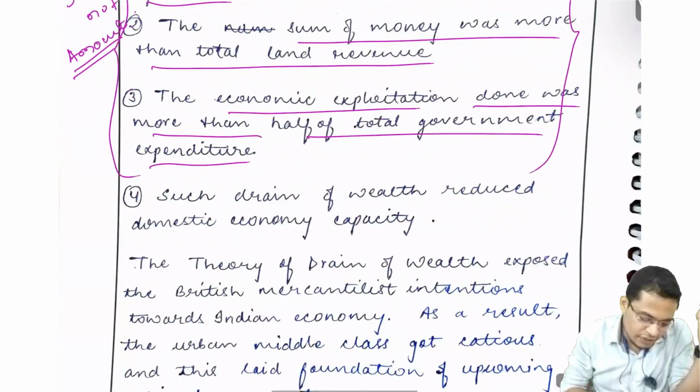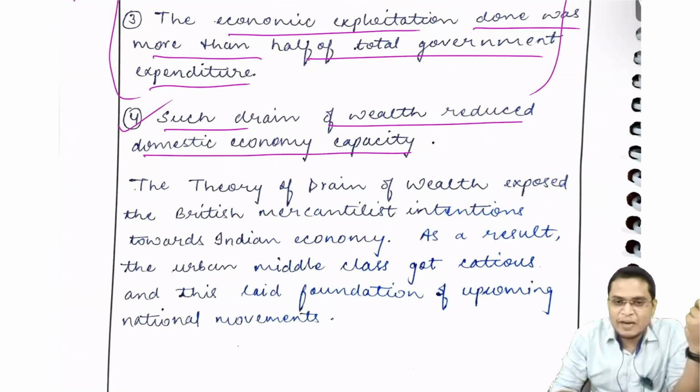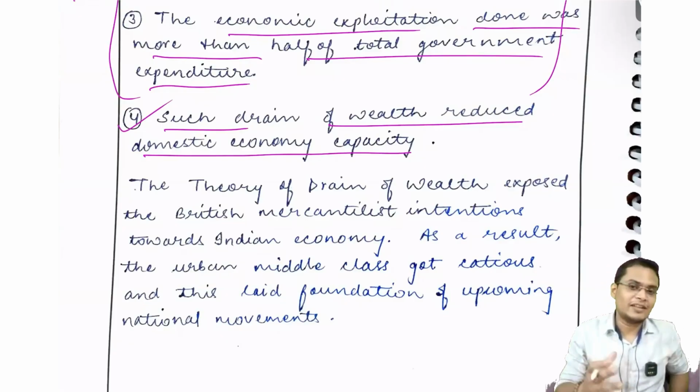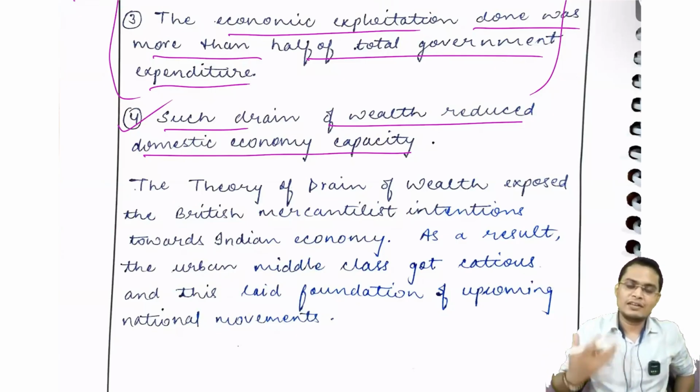Such drain of wealth reduces domestic... yes, this is also good. This point is valid because of that our investment capability is reduced, so we cannot develop our industrialization. Apart from that, you have to write other also because this is the reason for our pauperization, poverty, and this is also, look, the more a drain is wealth, the more poor we are. So you have to explore this point.